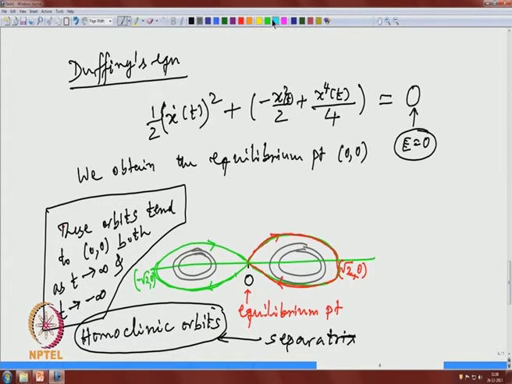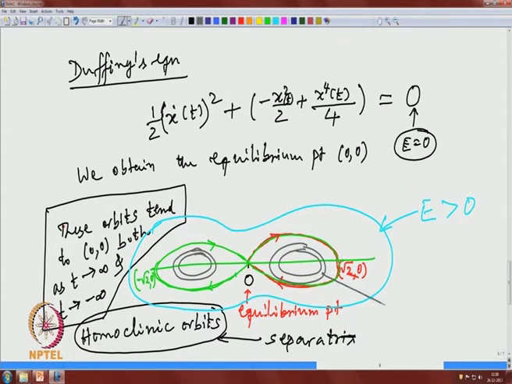Let me use a different color. This corresponds to E positive, and these two orbits correspond to minus quarter less than E less than 0. So, for every E we have a periodic orbit.